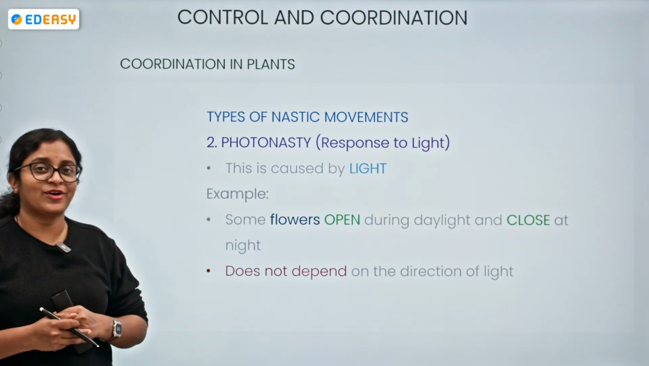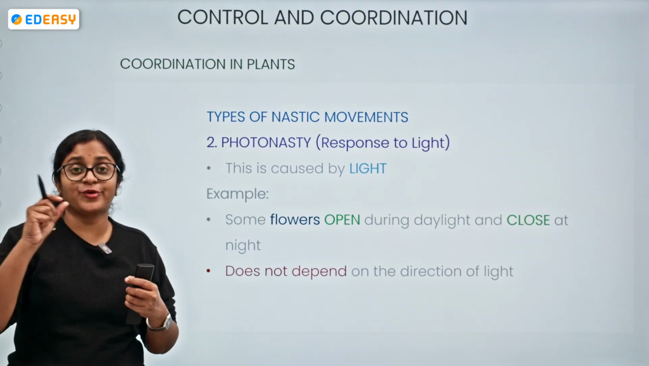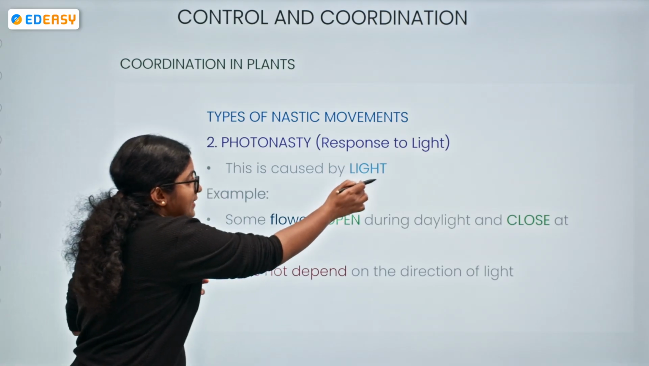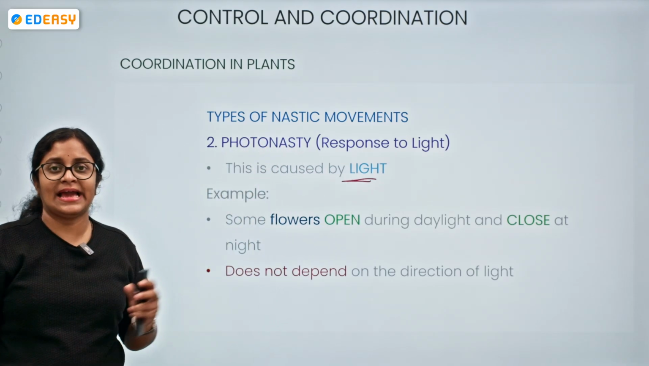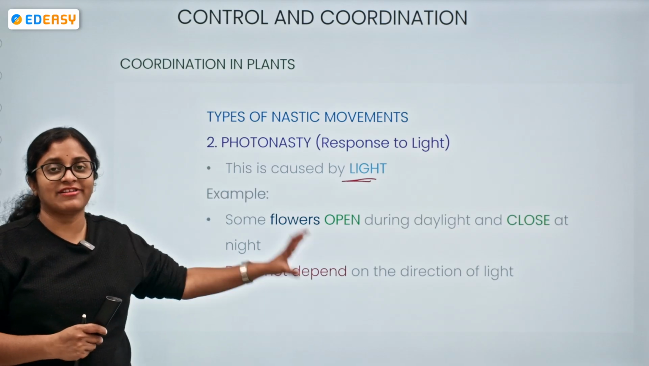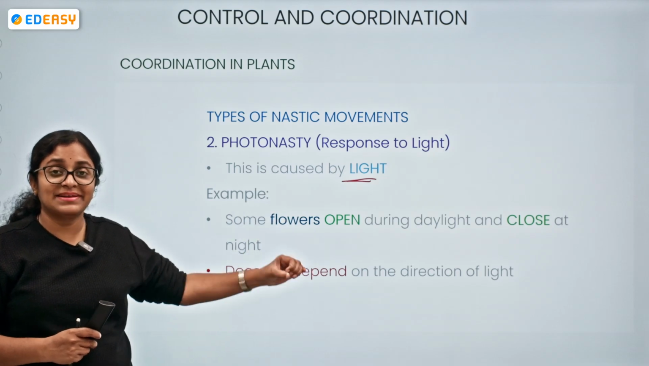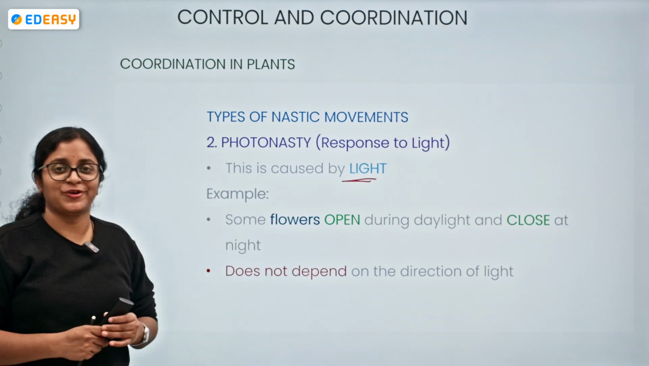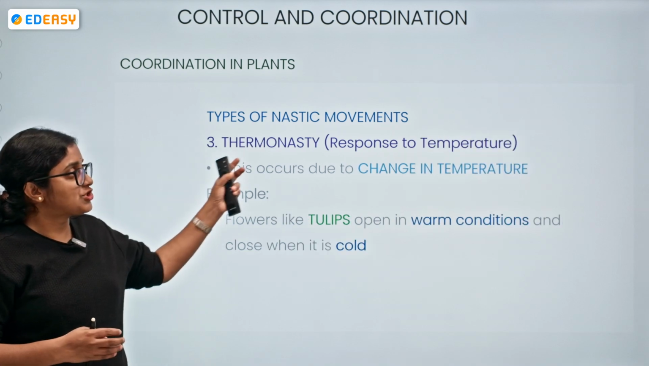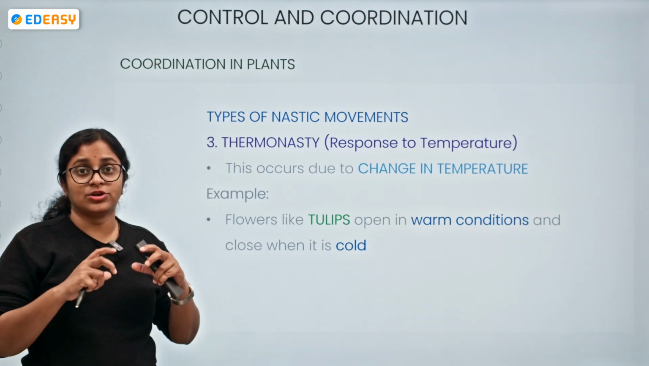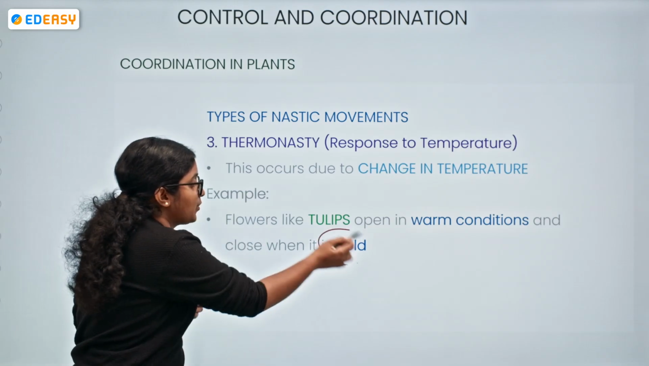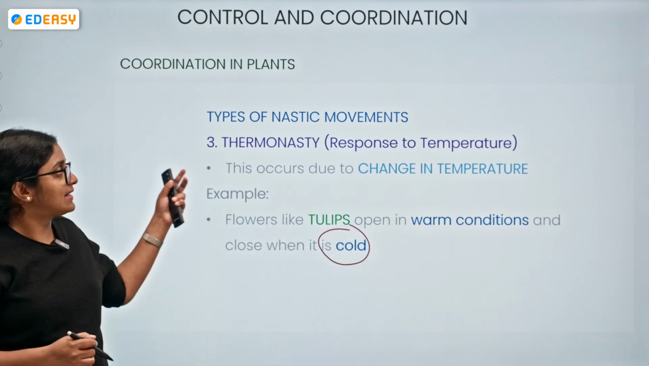Moving on, photonasty. What is photonasty? This is caused by light. The term photo itself indicates light. During the daytime, some flowers open, and at night they close. They do not depend upon the direction of light, but they depend upon the presence of light. Moving on, thermonasty, which is a response to change in temperature. Tulips, which are beautiful flowers, generally open in warm conditions, and when it is cold they close, right? So we can call this thermonasty.